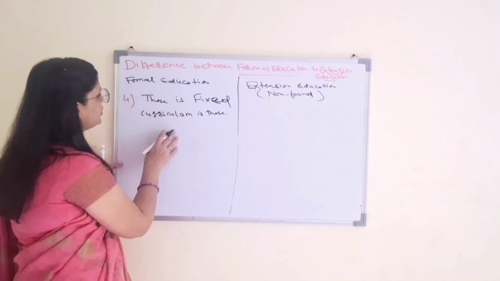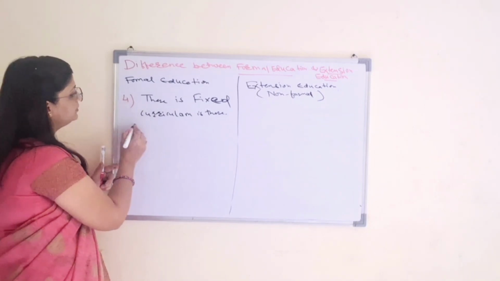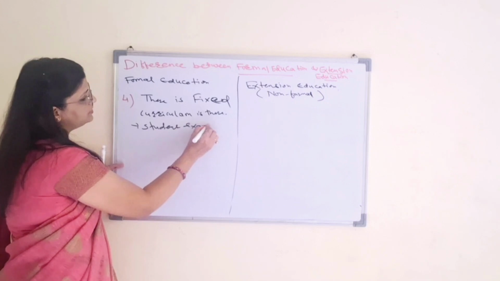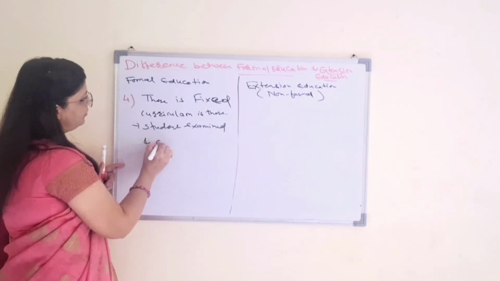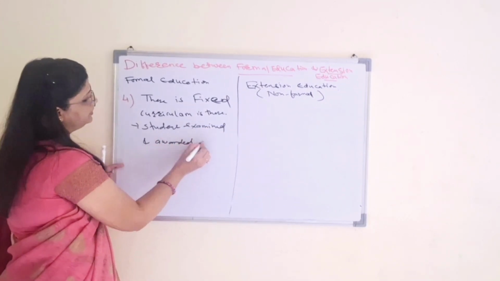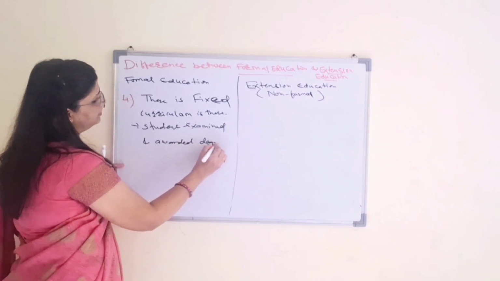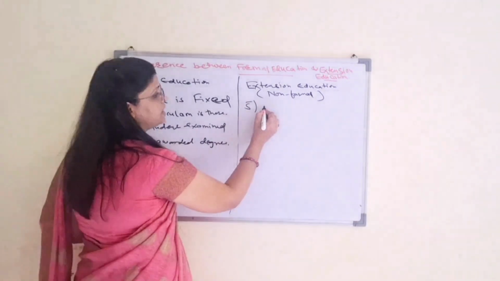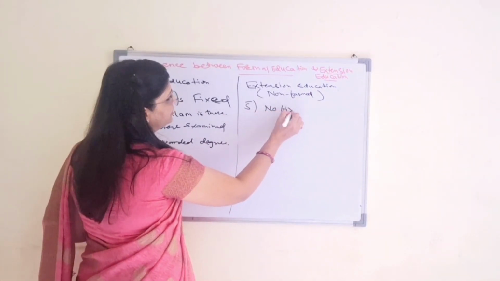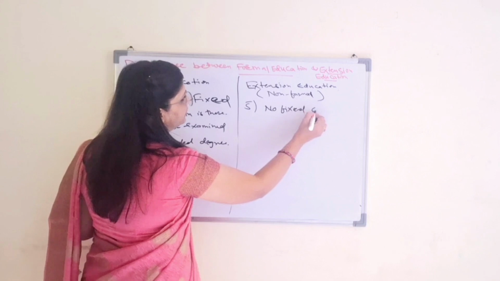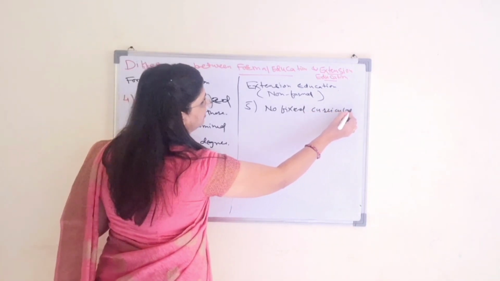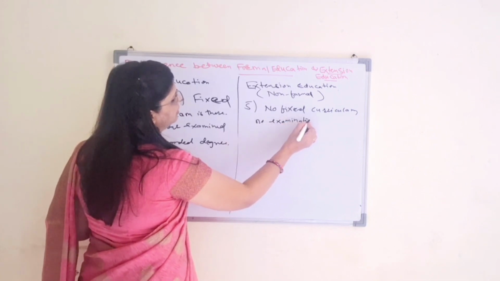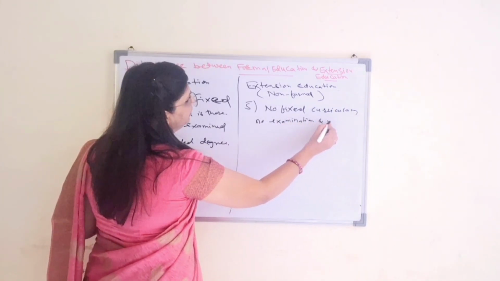So in this formal education there is a fixed curriculum, and the student is examined and awarded a degree. In extension education there is no fixed curriculum, no examination, and no degree is awarded.